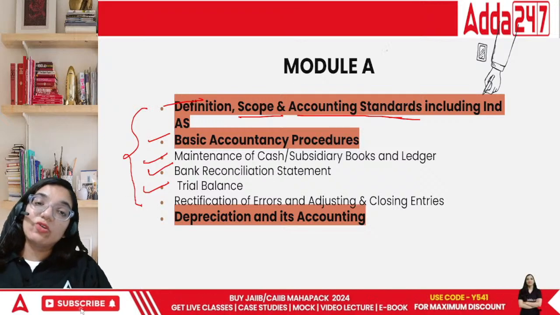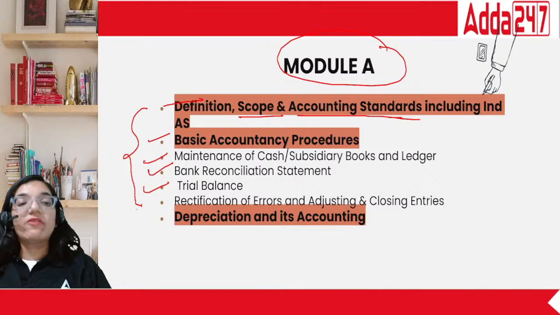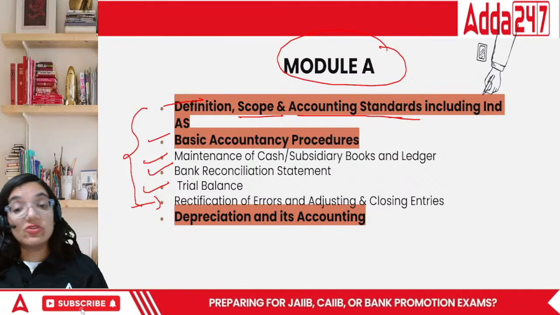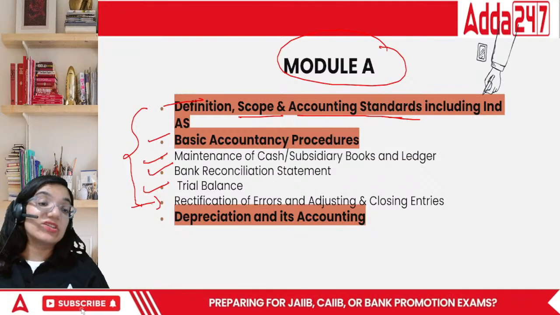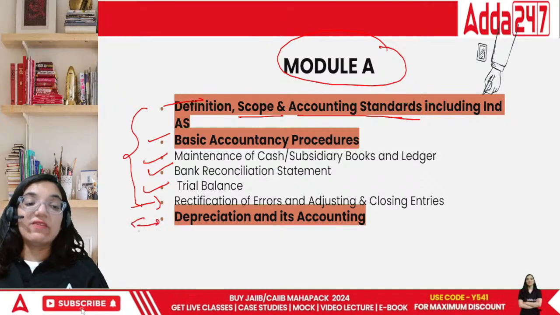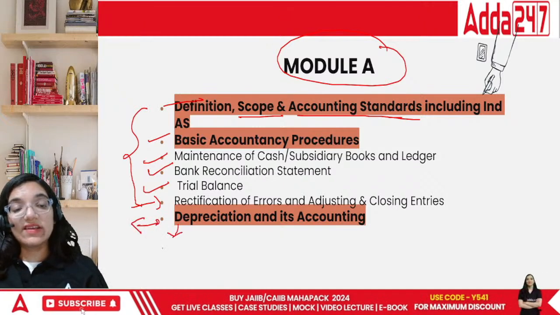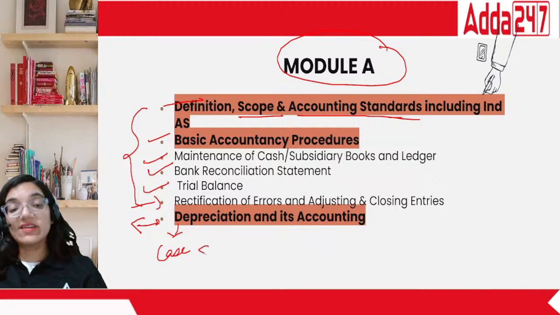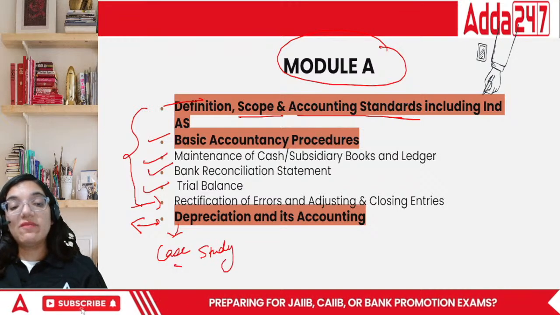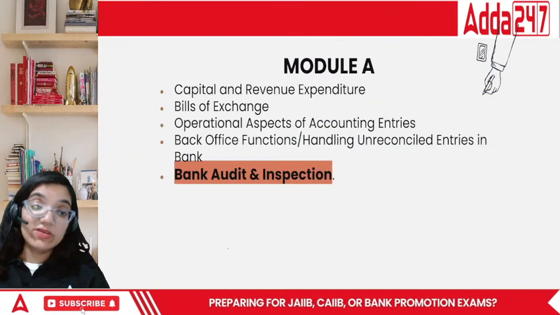You have to start from module A itself. Then you have to do rectification. To err is human. So how do they correct those errors? Then depreciation, a very, very important chapter. Always asked in the examination, that too in the form of a case study. Okay, that's why I've marked these chapters which are very, very important.